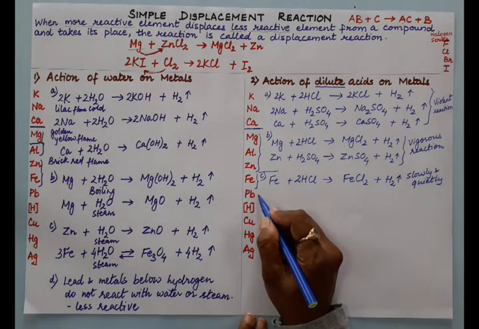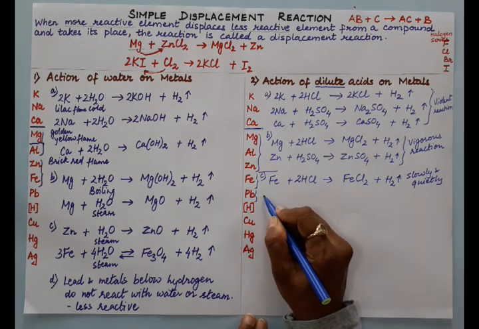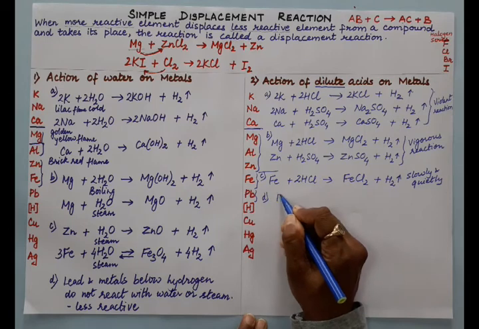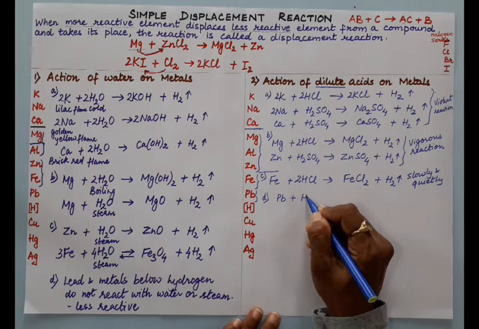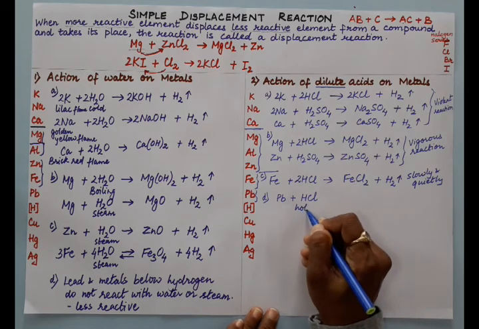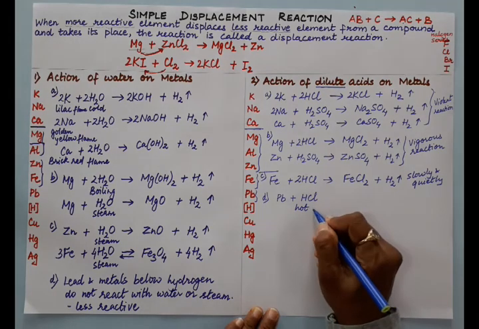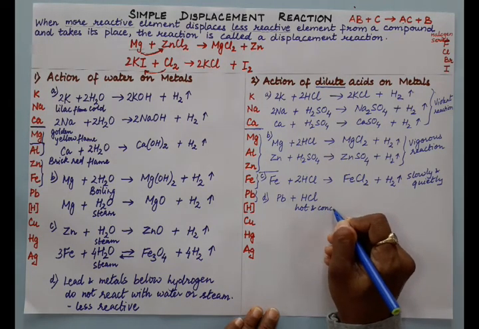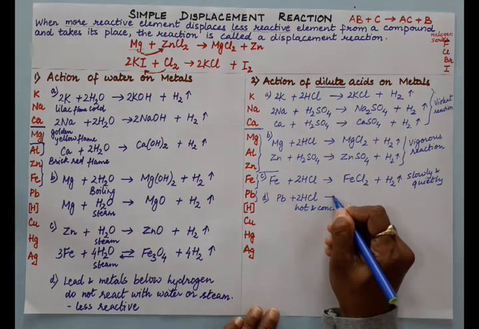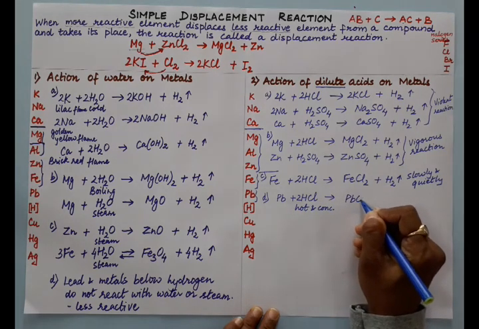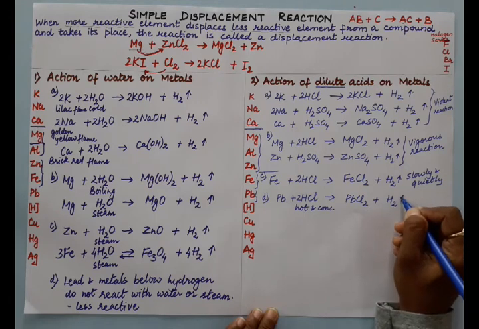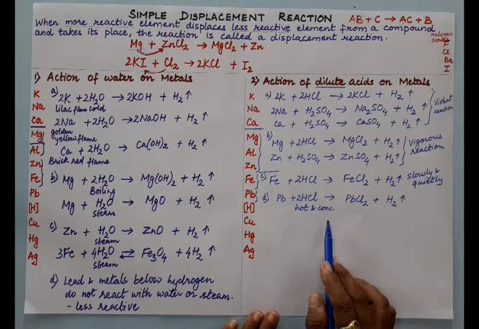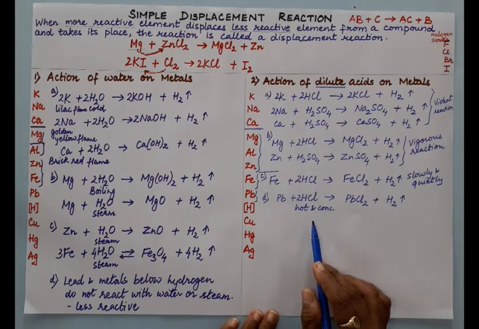And if we talk about lead, it will not react with cold and dilute acid. It will react with hot and concentrated acid. Lead plus HCl is hot and concentrated. All these others are cold and dilute. This is hot and concentrated acid, and this is only because lead is very less reactive, and this is the reason why it reacts with hot and concentrated acid only.